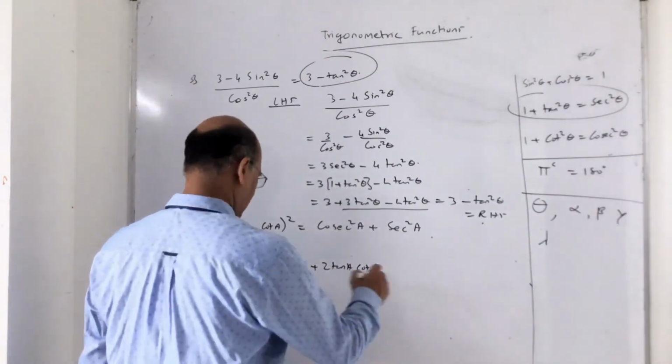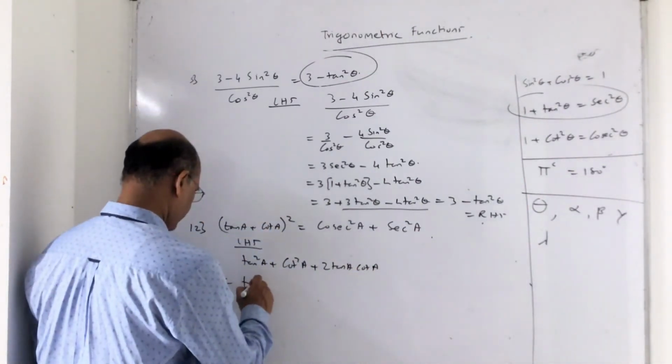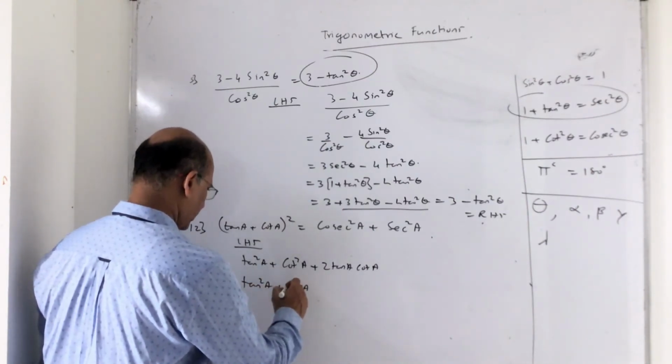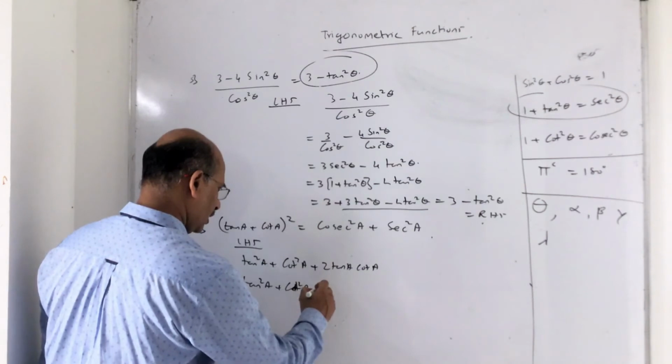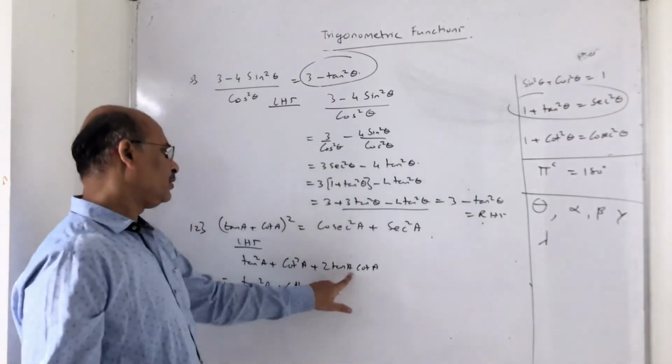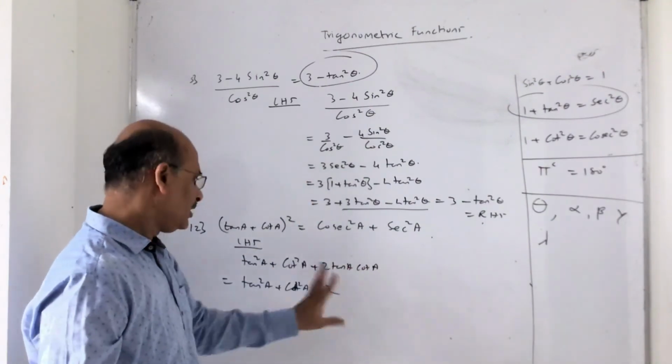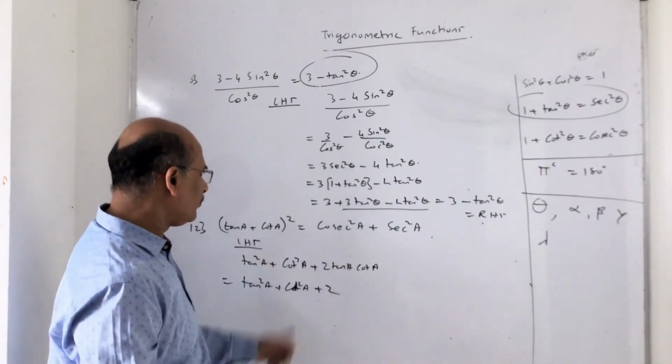So this will give me tan square A plus cot square A plus 2, because tan A into cot A is 1, because they are both reciprocal. Sin upon cos into cos upon sin, cancel. Now let us see what you have to prove.